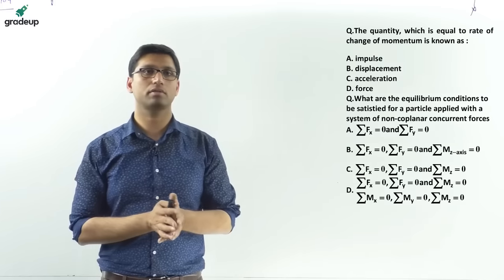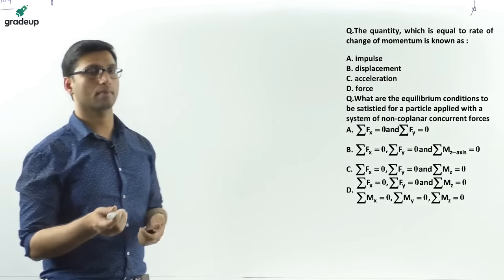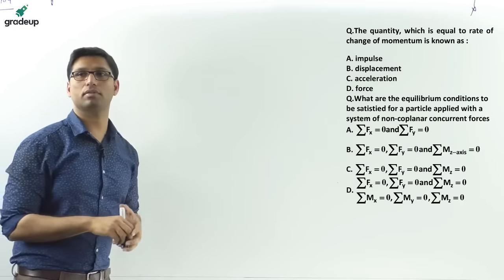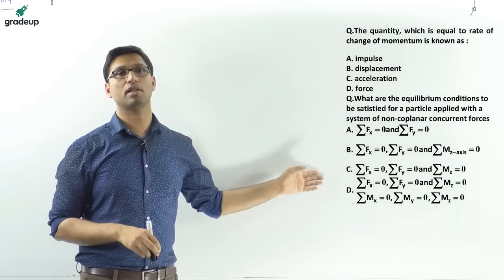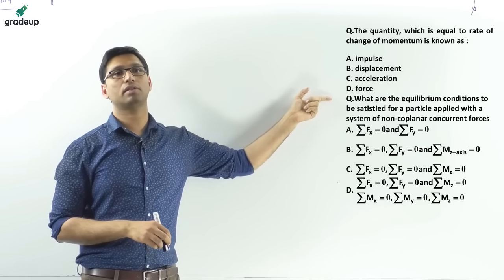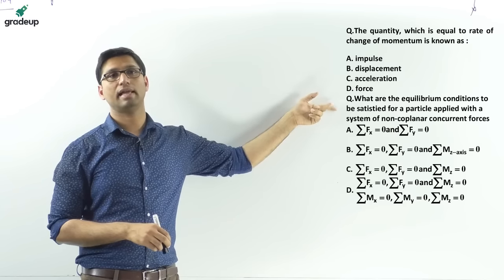Non-coplanar and concurrent forces. What is the equilibrium condition for this? Tell me the answer.